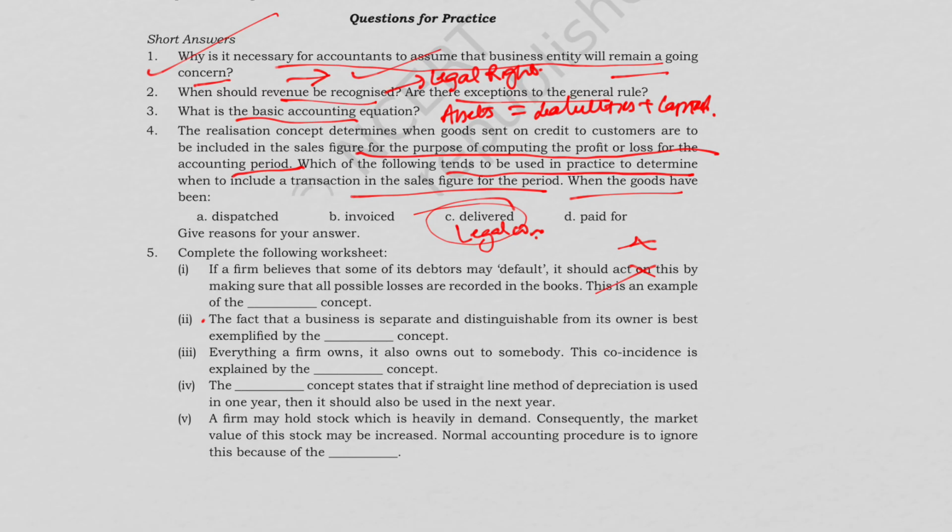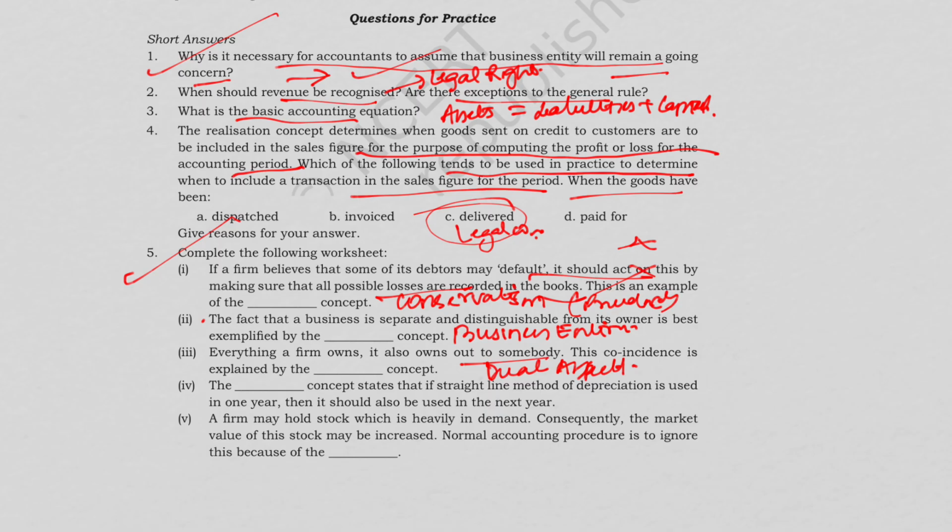Now let us discuss the fifth one. If a firm believes that some of its debtors may default, then it should act on this by making sure that all the possible losses are recorded in the books. So this is basically an example of conservatism or prudence concept. Second, the fact that a business is separate and distinguishable from its owner is best exemplified by business entity concept. Third one, everything a firm owns, it also owes out to somebody. This coincidence is explained by dual aspect.